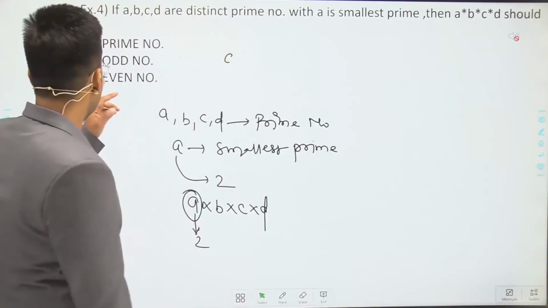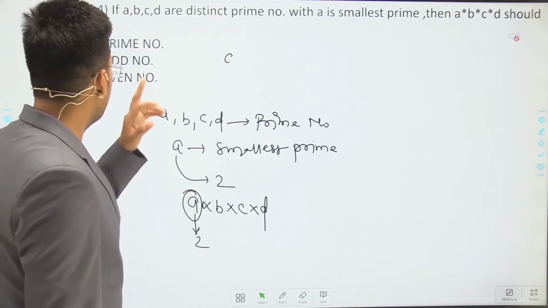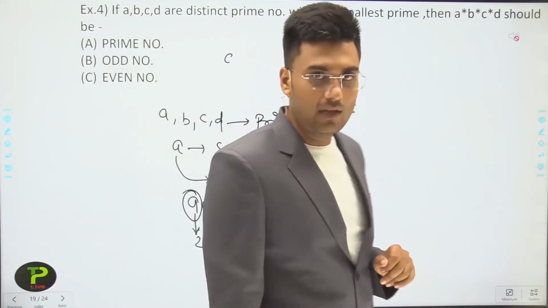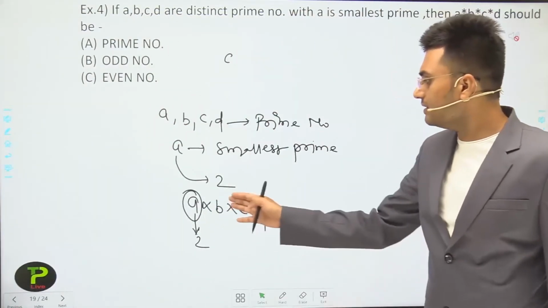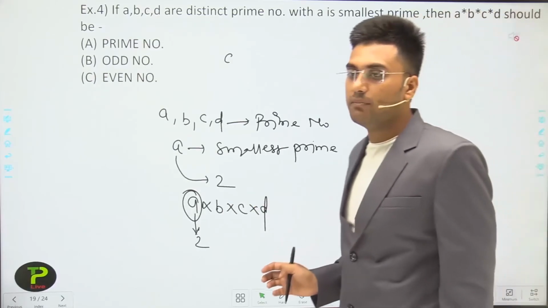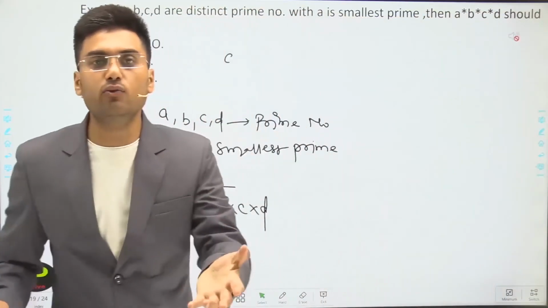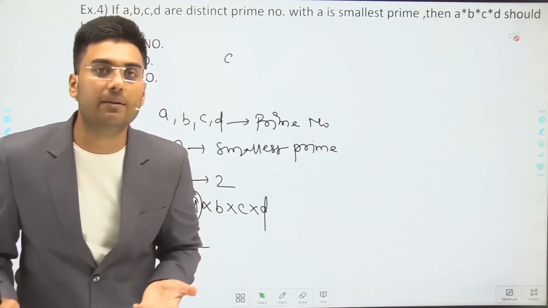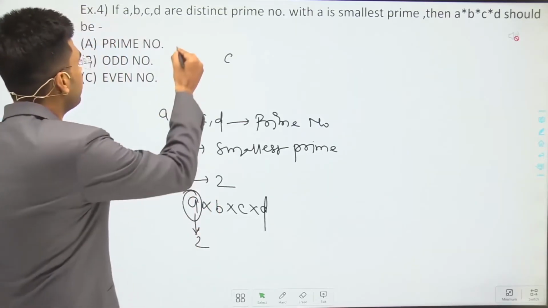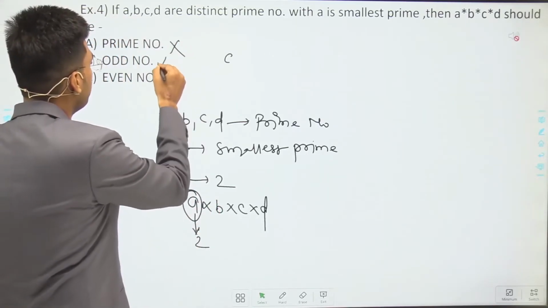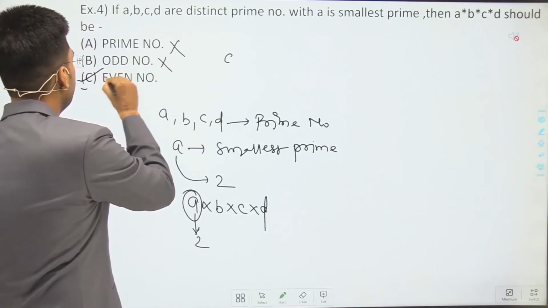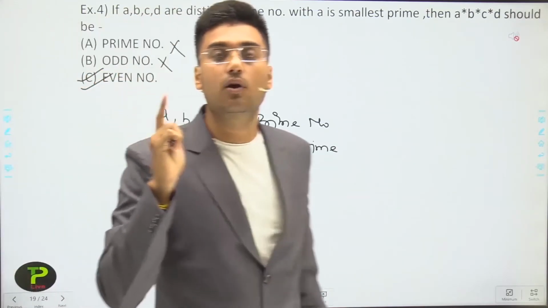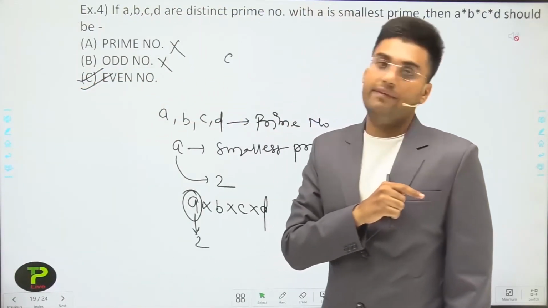So we can say that it is an even number, but one option is prime number. We can clearly say that it is a product of different prime numbers, so it has more than 2 factors, then it should not be a prime number. So we can say that it is not a prime number, it is not an odd number, it should be an even number. So your answer is option C, which is even number.